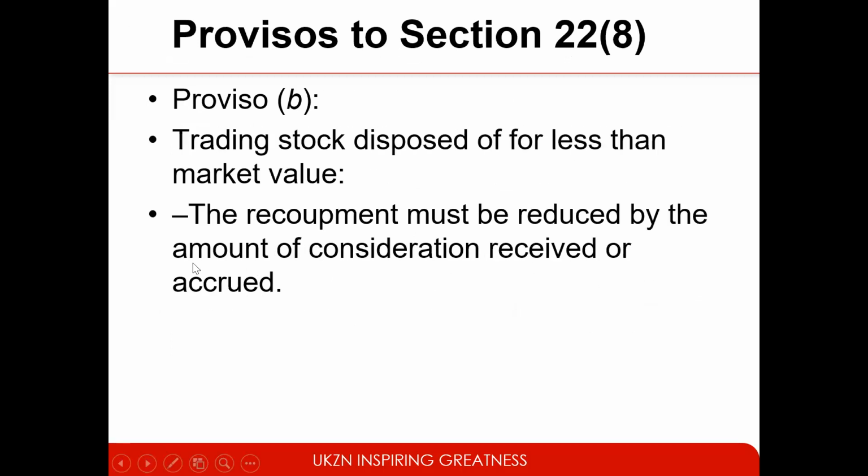Proviso B: trading stock is disposed of for less than the market value, so the recoupment must be reduced by the amount of consideration received or accrued. So we'll have a recoupment, but it will be reduced by proceeds.